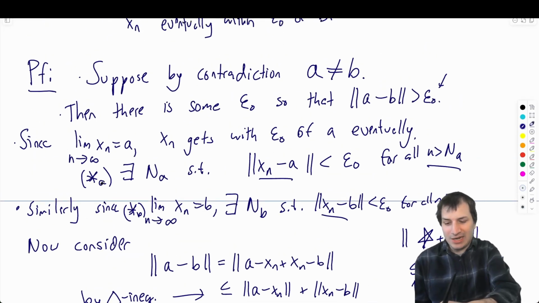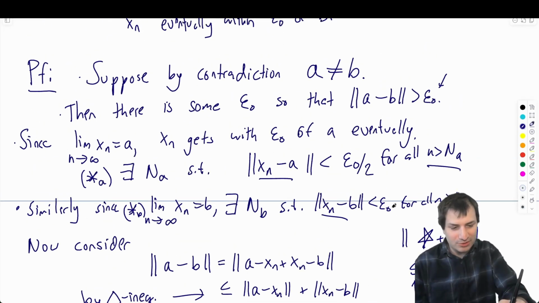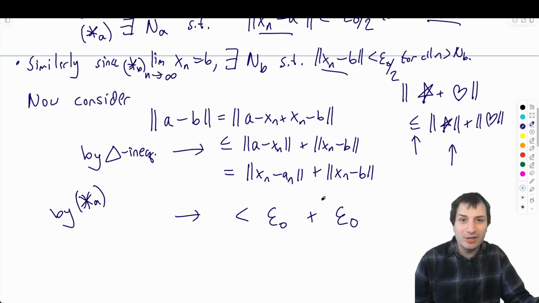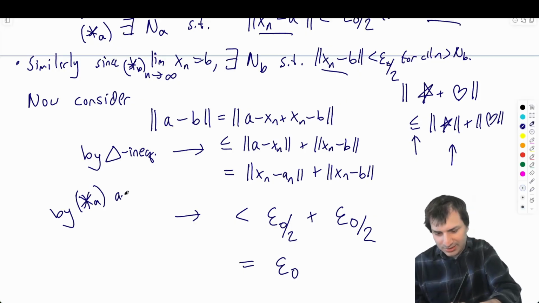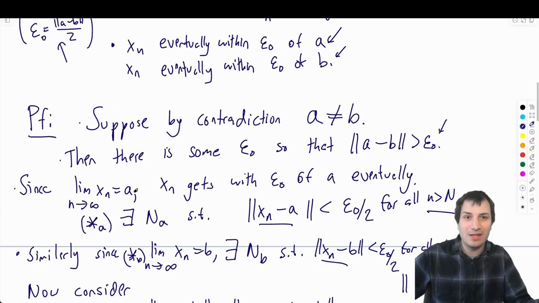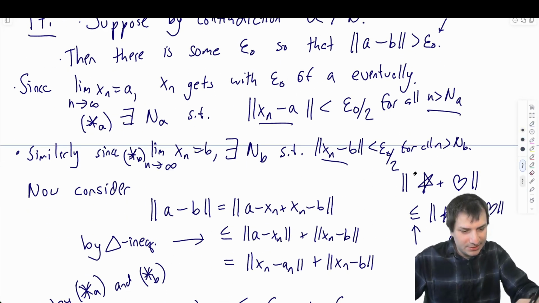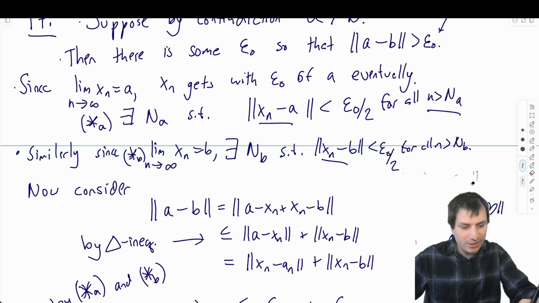All I've got to do is make my stars epsilon naught over 2 and epsilon naught over 2. And then over here, they will be epsilon naught over 2 and epsilon naught over 2, and that will be equal to epsilon naught. Okay, I'll say it, and I forgot to say it by star B as well. So that's epsilon naught. So that's a perfectly nice proof. Let me erase this little hint that I gave myself for the triangle inequality. That's just how I think about the triangle inequality.